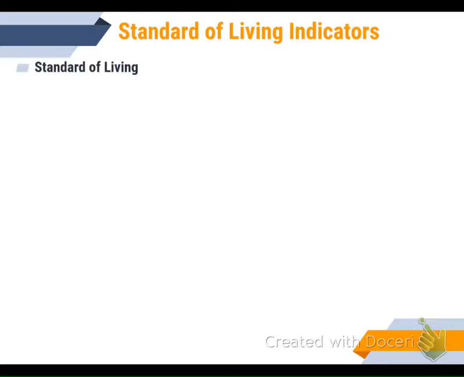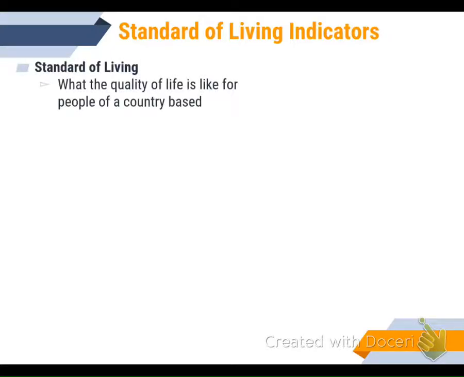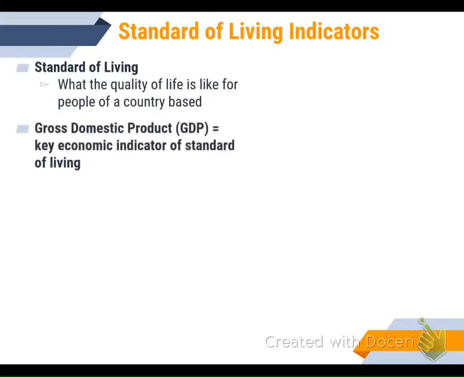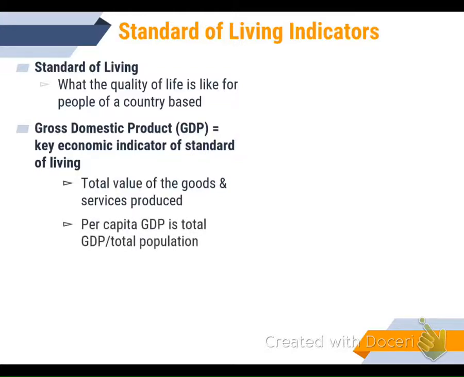Standards of living will determine it also. What is the quality of life for the average people in the country? The gross domestic product is basically looking at the key indicators of standard of living. How much money do they make in that country? It's equal to the total value of goods and services produced by that country. Per capita GDP is also good, because it's looking at the amount of money made per person in the population.